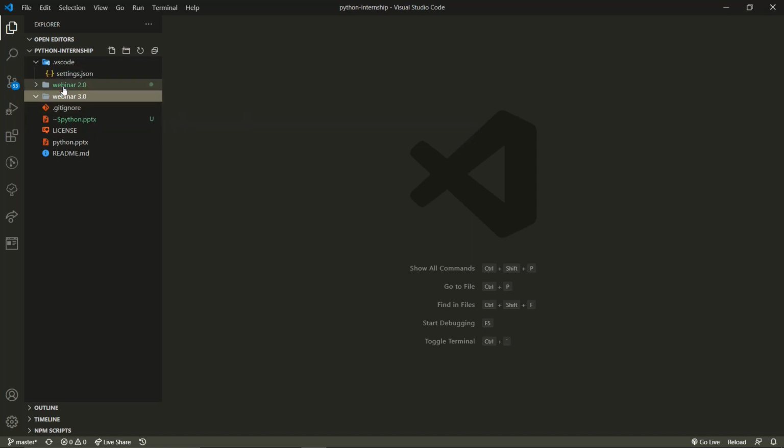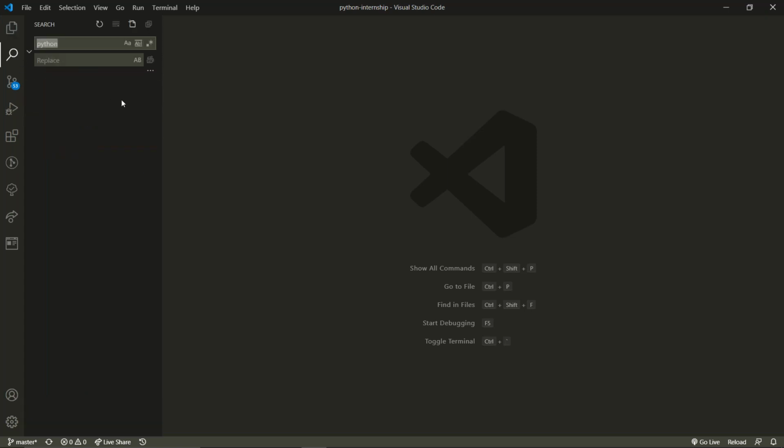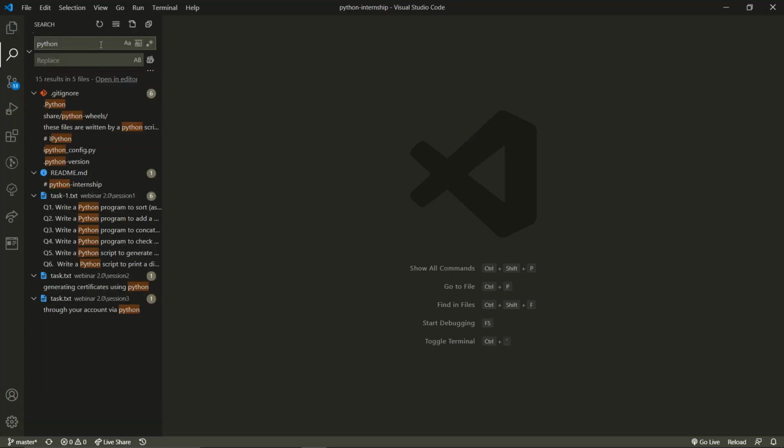Now, if you want to search in the overall section, meaning if you want to search for a name in the files, like if I search for Python, then it will show where the Python keyword has been used in the entire project. See, in this file, Python is used this many times. In this file, Python is used over here. In this file, here we have Python. So you can get it over here in the search.